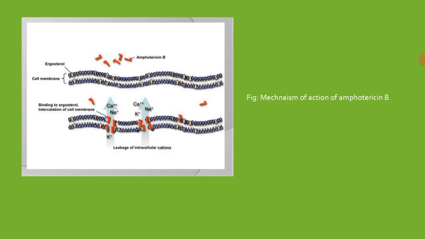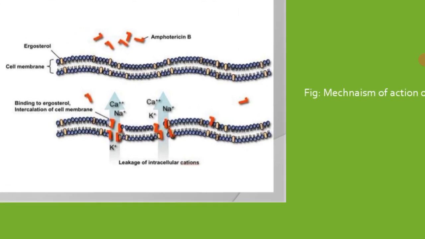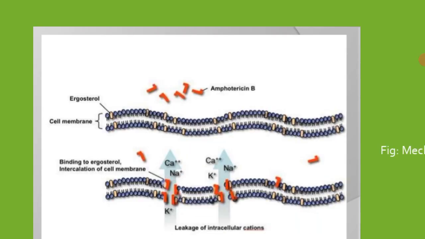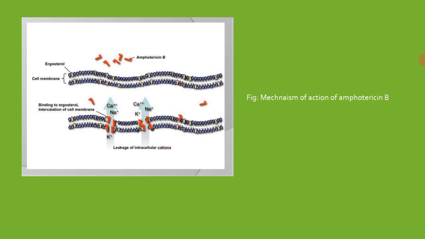That is why, in this picture, the first reaction above is the normal cell, which means in the absence of amphotericin B. There is the cell membrane of phospholipid bilayer, where the blue ones are the phospholipids, and between them there is the ergosterol.